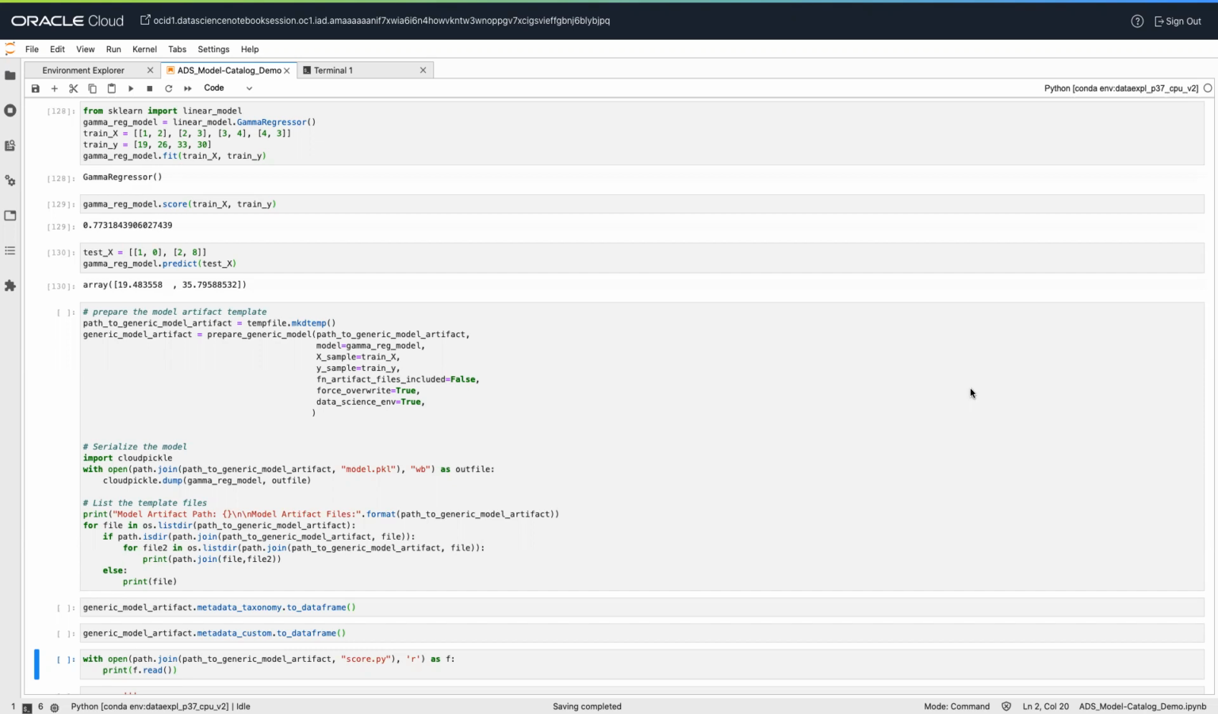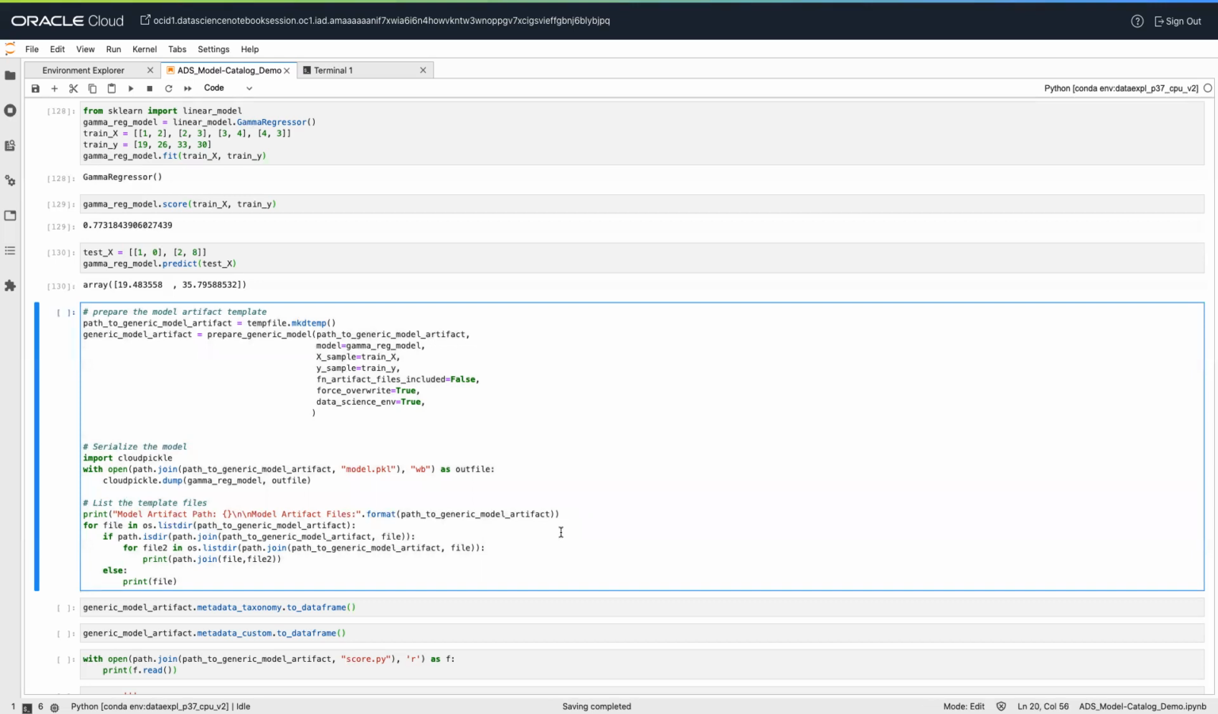The prepare generic model method and prepare methods allow you to set some of the metadata. When you pass in sample data using data sample or X sample and Y sample, the schema input and schema output are automatically populated. The metadata taxonomy is populated when the variable model is passed. You can define the use case type with the use case type parameter.